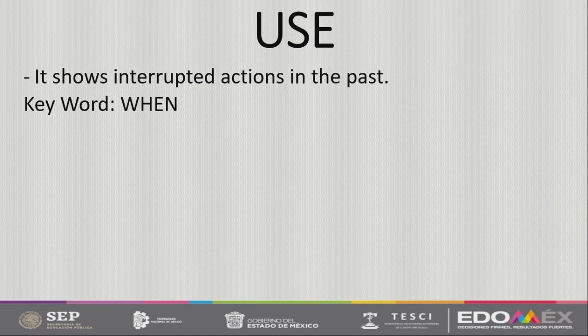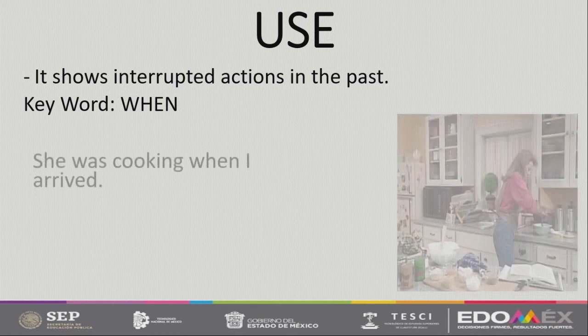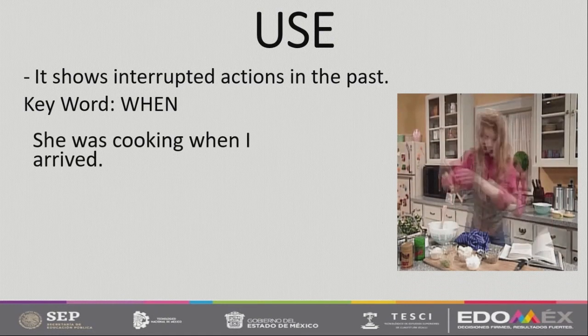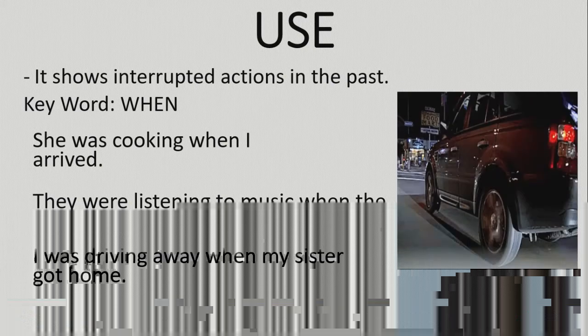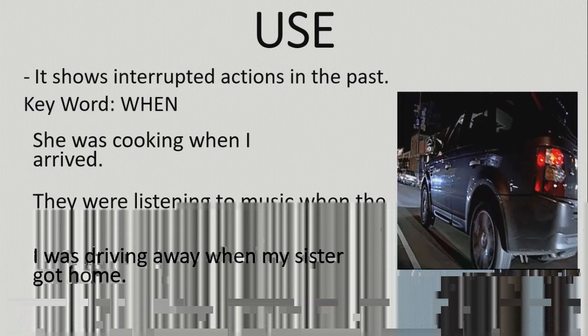Second one, we have that it shows interrupted actions in the past. And one of our keywords will be when. Here we will have the tense in past progressive, which is the main action happening. And then we will have the second verb in the past simple, which will be the interrupting action. For example, she was cooking when I arrived. They were listening to music when the door rang. I was driving away when my sister got home.